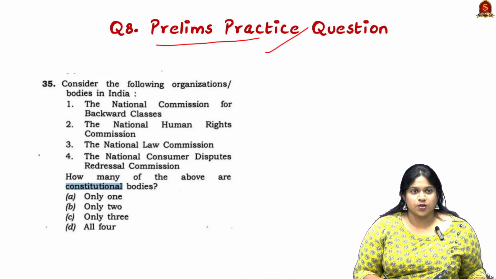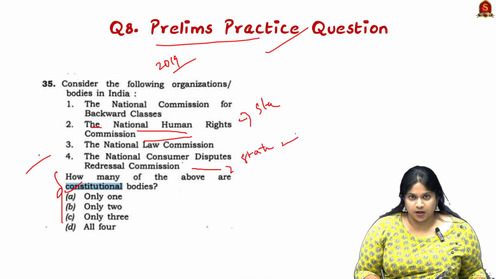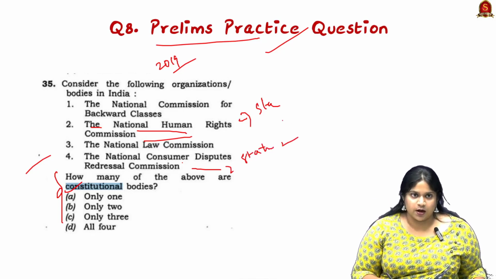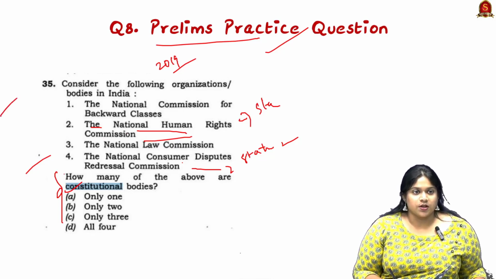Now looking into a prelims practice question. This was a question from the year 2019, I guess. Here they have given certain organizations or bodies and asked which are the constitutional bodies. We know the National Human Rights Commission is a statutory body. And the National Consumer Disputes Redressal Commission is also a statutory body; it comes under the Consumer Protection Act. Every statutory body is created by law, so they come under an act. Through such questions we can expect questions about statutory bodies as well as constitutional bodies.